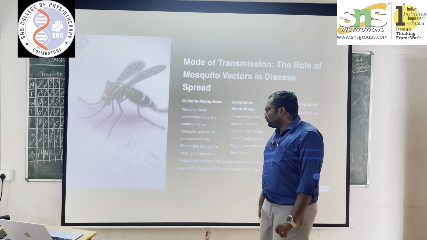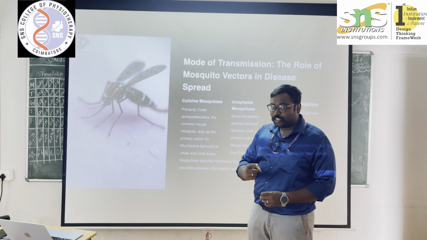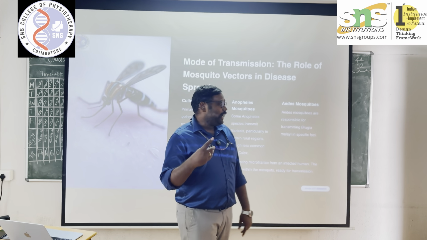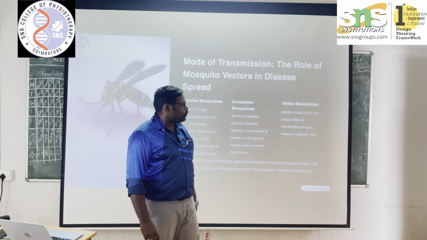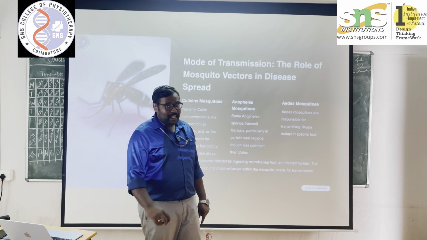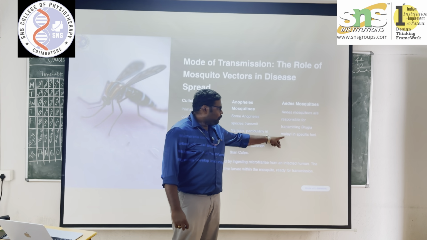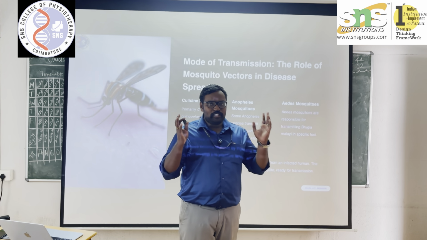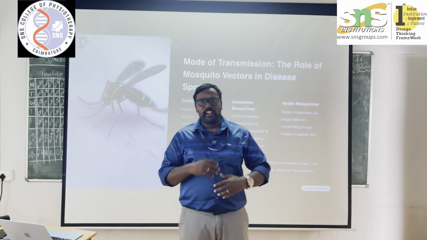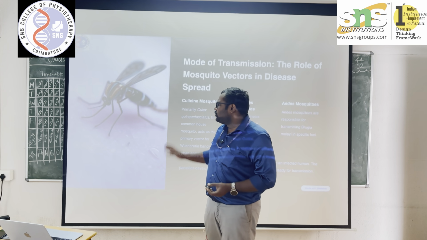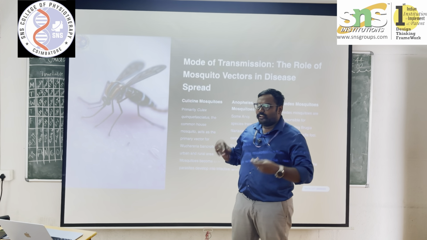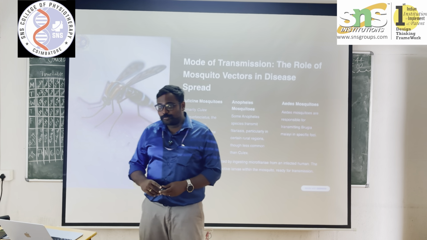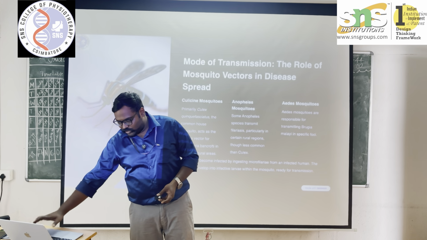Anopheles is a species which transmits filariasis particularly in rural areas. Aedes mosquitoes are responsible for transmitting Brugia malayi in specific foci. So these are the different types of mosquitoes which are spreading the disease. The first is the common mosquito we see in day-to-day life, and the second, the Anopheles mosquito, also spreads filariasis.